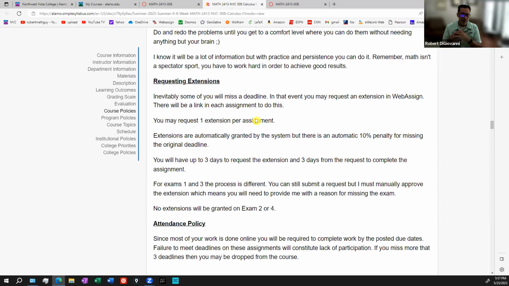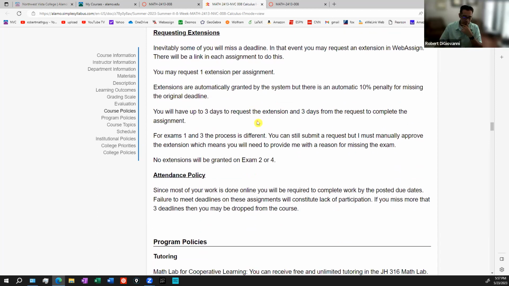So the highest grade you can get is a 90, but it will give you another 3 days to finish the assignment. Now, as far as exams, those are a different story. Extensions for exams 1 and 3, the ones you do at home, you have to talk to me if you want more time. And exams 2 and 4, I already mentioned, you have to give me 14-day notice, and we have to work something out. And you have to explain why you can't be there.